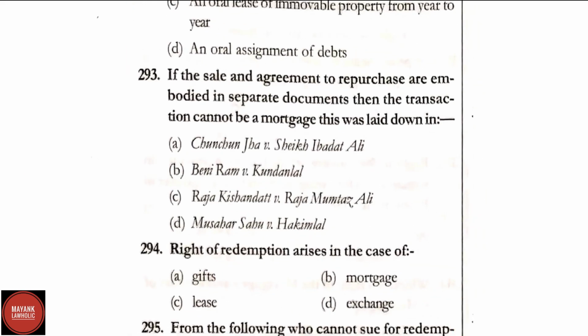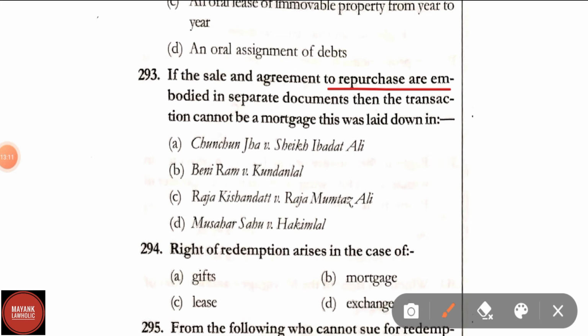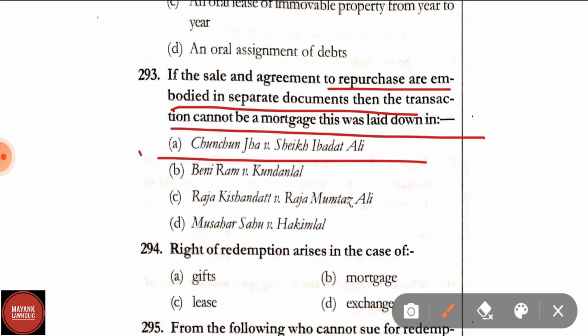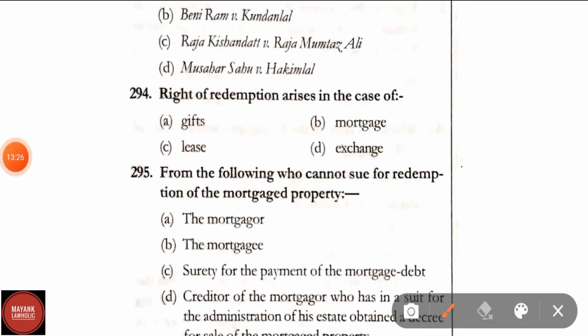Question number 293. If the sale and agreement to repurchase are embodied in separate documents, then the transaction cannot be a mortgage. This was laid down in. Correct answer is Ali versus Sheikh Ibadat Ali. Question number 294. Right of redemption arises in the case of gifts, mortgage, lease, exchange. Here correct answer is option B, mortgage. Right of redemption arises in the case of mortgage.